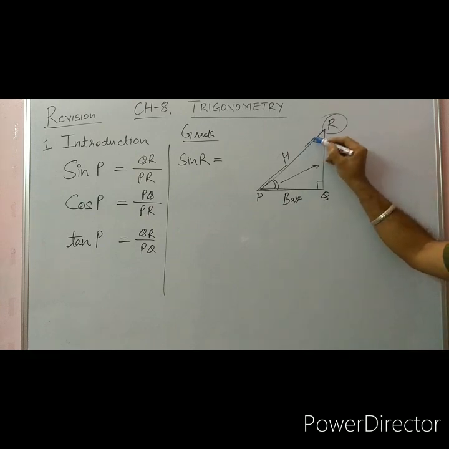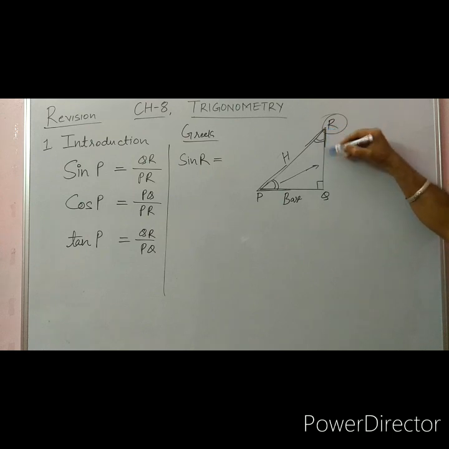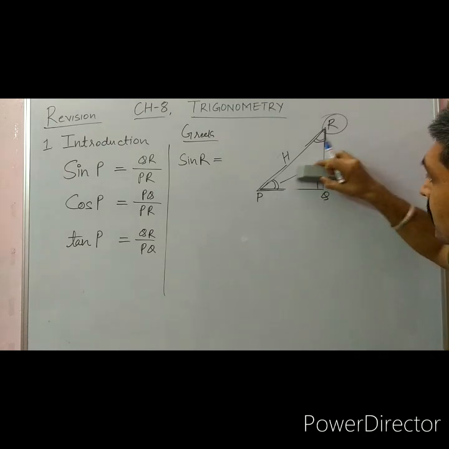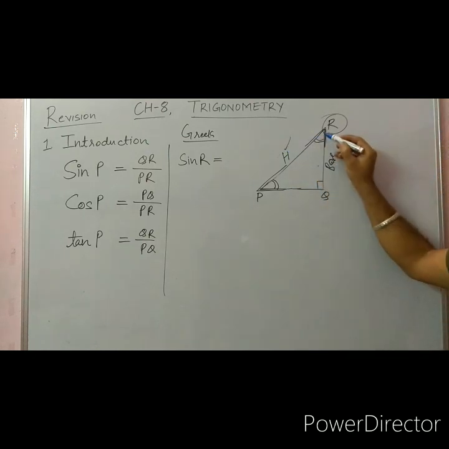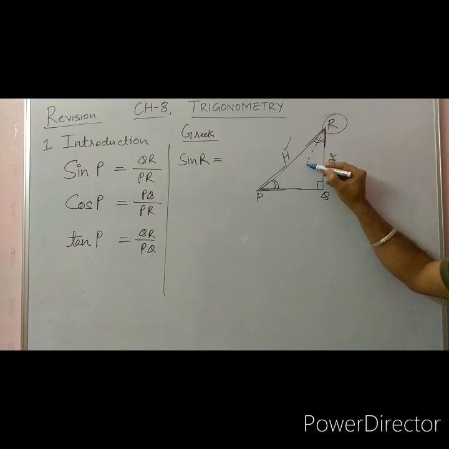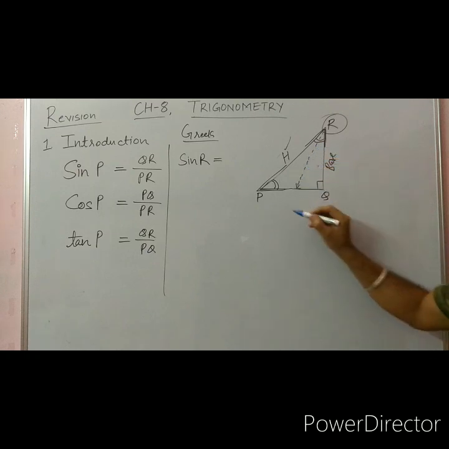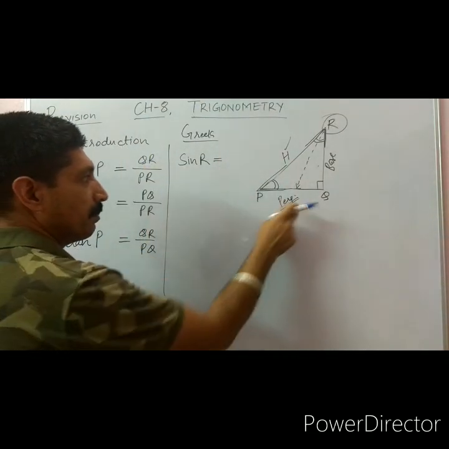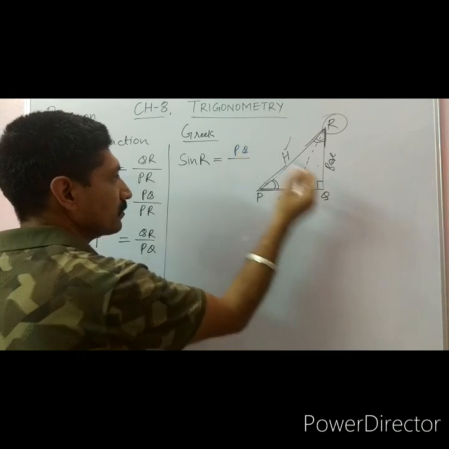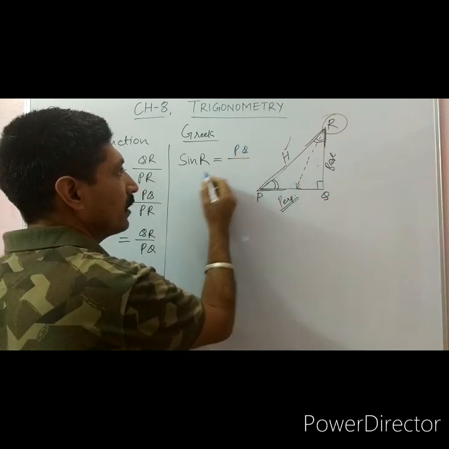This is the adjacent side, so the adjacent side is the base, and the side opposite to this angle R is called the perpendicular here. So for sine of R, it remains the same, P upon H, but P is here PQ upon PR.